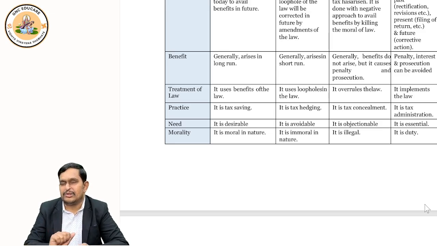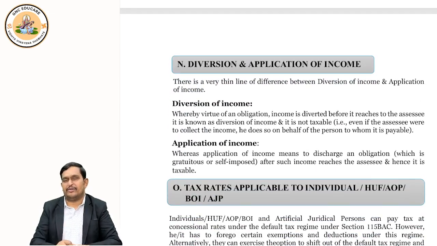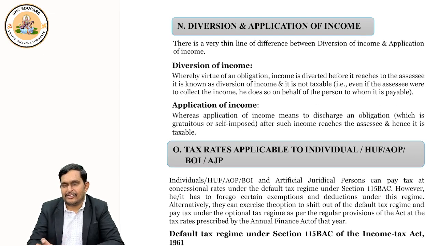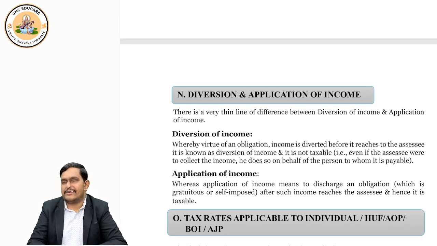Okay, let's come to the last topic of this lecture, and that is application of income and diversion of income. Tell me, when I talk about diversion of income, okay, application I'll tell easily first. For you, you will understand also. Application is spending the money. So you get salary. When you get salary, you go to a grocery store and purchase some groceries. That is application.